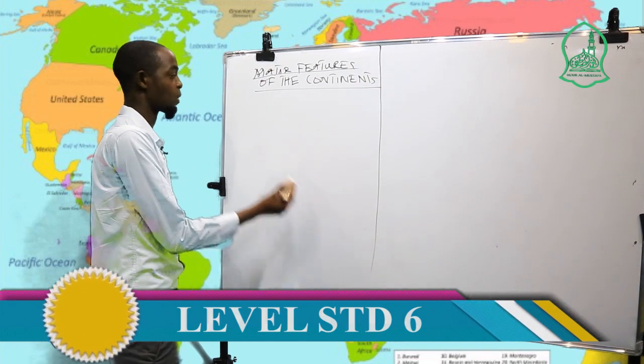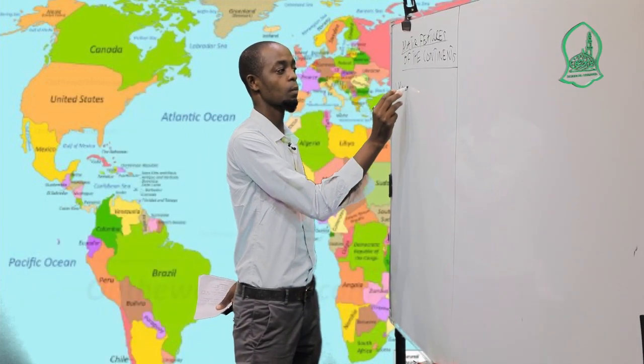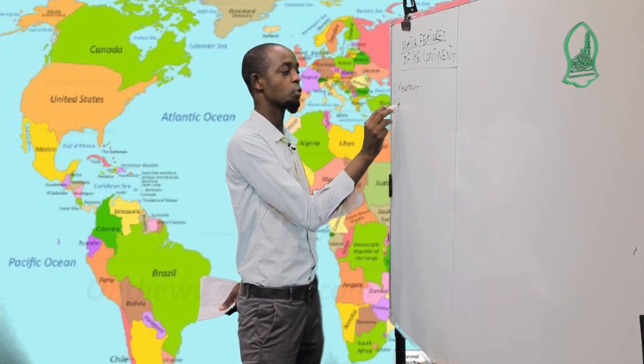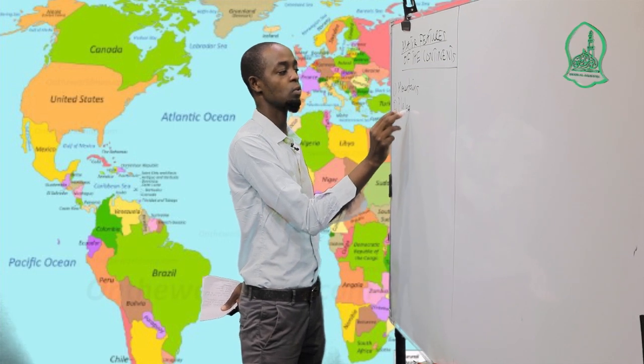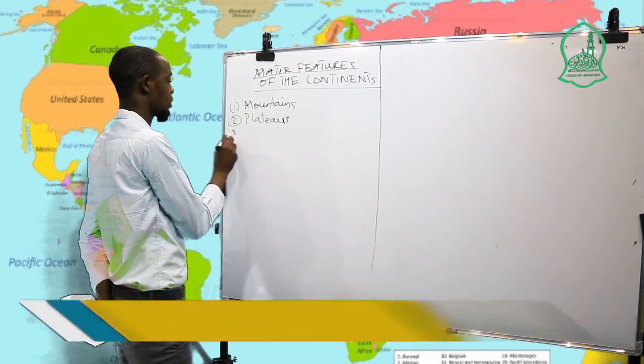The major features include mountains. We will see about mountains. Also plateaus. We will see about the plateaus.